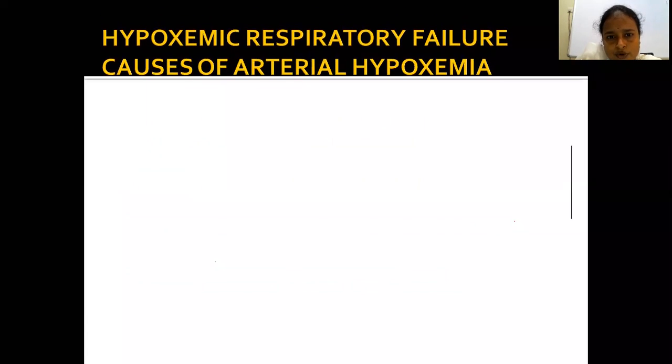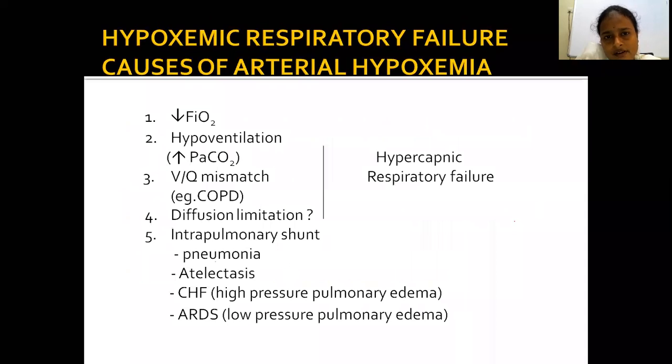Then coming to the causes of hypoxemic respiratory failure: any decrease in FiO2, fractional inspired oxygen, any hypoventilation, any ventilation perfusion mismatch, mainly seen in COPD patients, any diffusion limitation. These three can cause hypercapnic respiratory failure as well as hypoxemic respiratory failure. Or any shunts, intrapulmonary shunts.